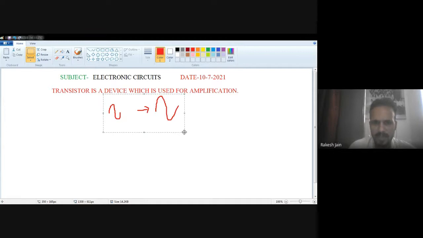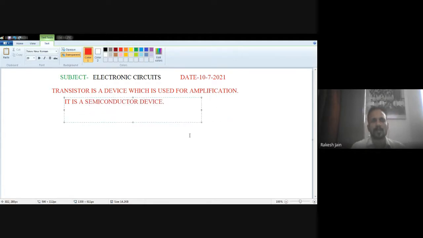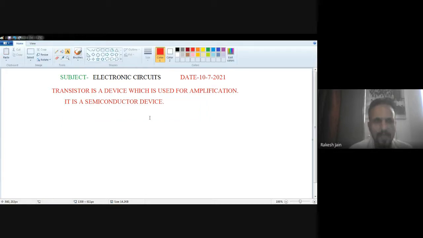It is a semiconductor device because its construction consists of p-type and n-type semiconductors.